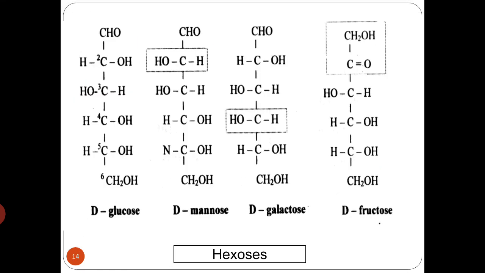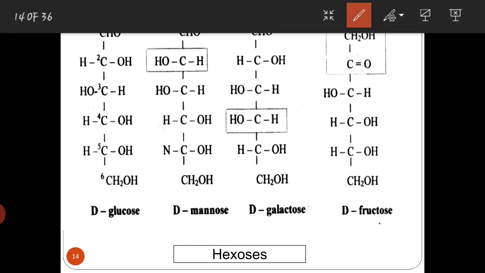So coming to the hexoses, here you can see these all 3 are the aldohexoses, that's your glucose, mannose and galactose, whereas D-fructose is the ketohexose.